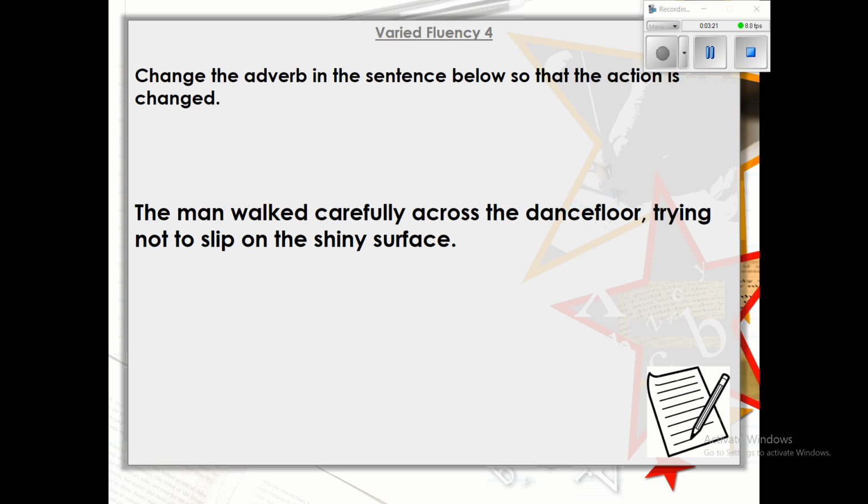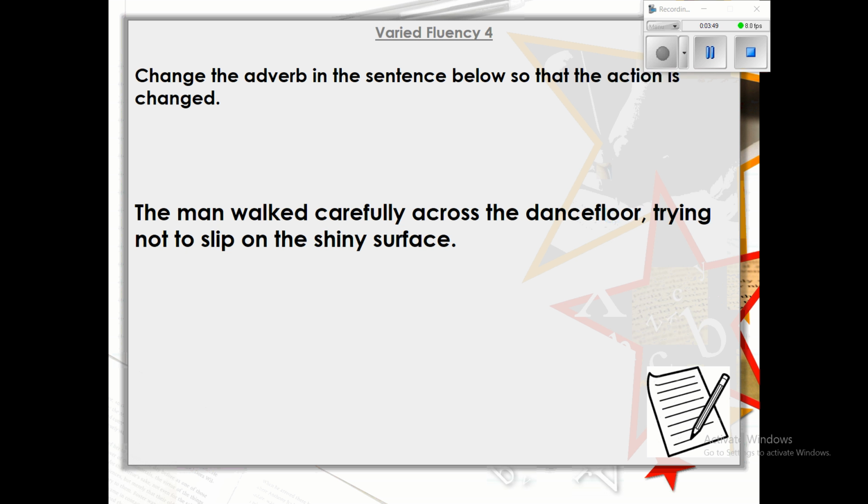Change the adverb in the sentence below so that the action is changed. So again, do some writing for me. So the man walked carefully across the dance floor, trying not to slip on the shiny surface. So first you need to identify the adverb. Which word is describing the verb? And then I want you to change that word to a different adverb to change how that verb is happening.